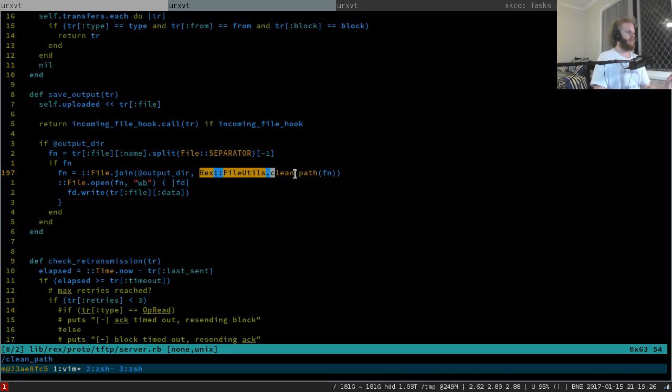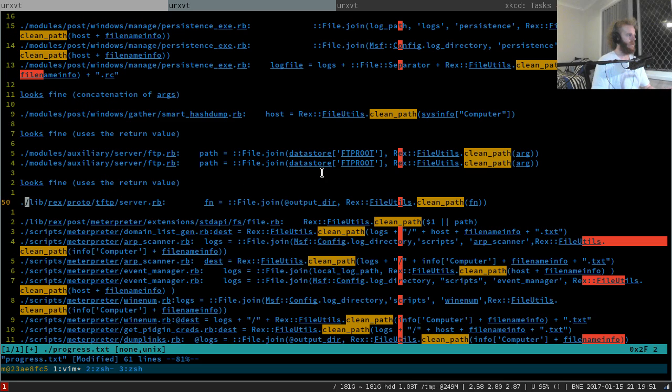Okay, so we're doing clean path fn, which I'm guessing means file name, but then we're using the return value of clean path in a file.join and then assigning the output of the file.join back to fn. So there's no way in which fn could have possibly been thought to have already been cleaned. So this here is code that is safe. So we'll delete that buffer. That also looks fine because it uses the return value.